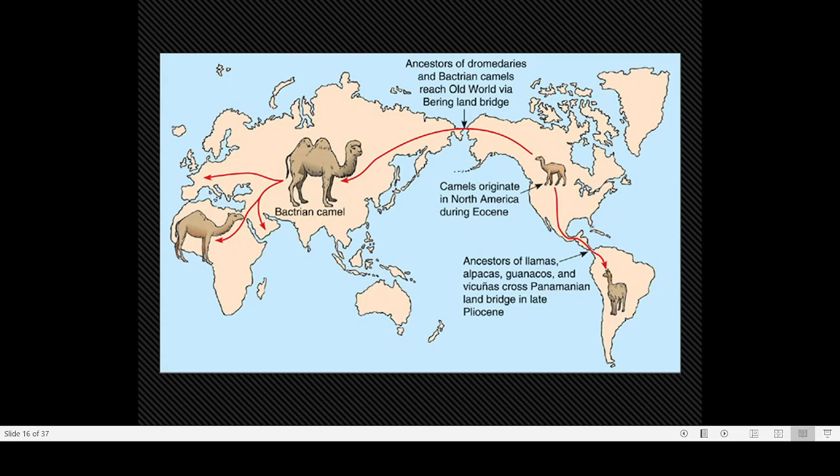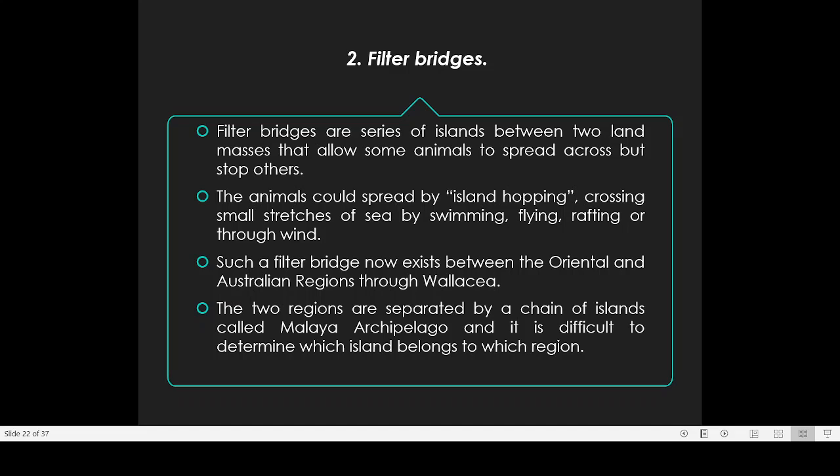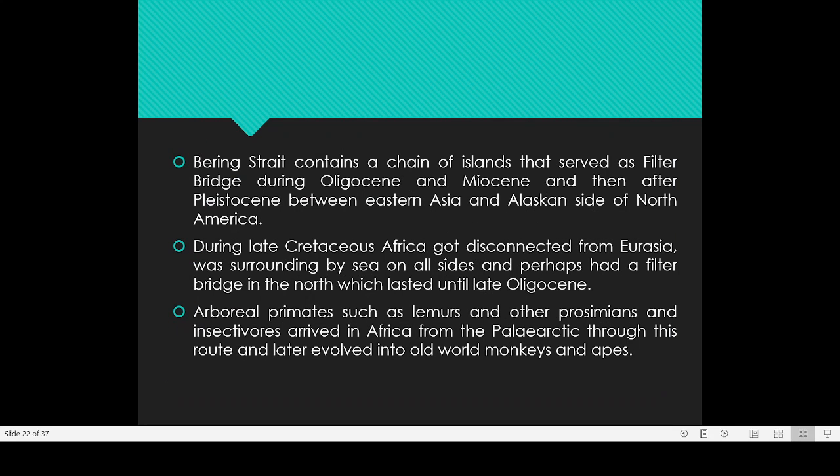Archipelago simply means an island group, or a group of islands. The word archipelago means a group of islands. So by using the Malayan archipelago, these animals migrated, or moved, from the Asian region to the Australian region.